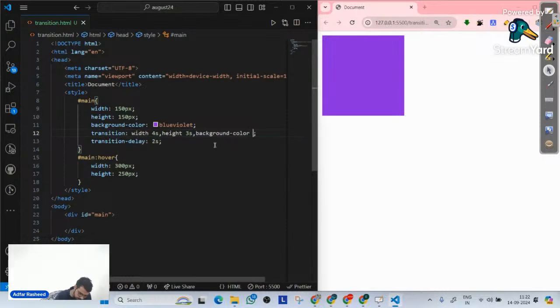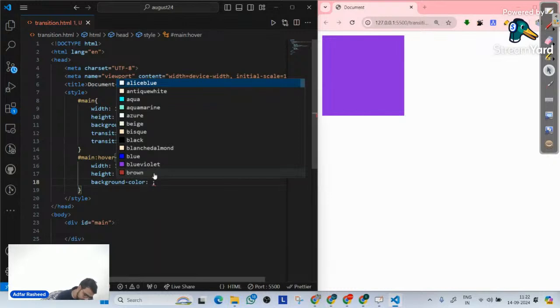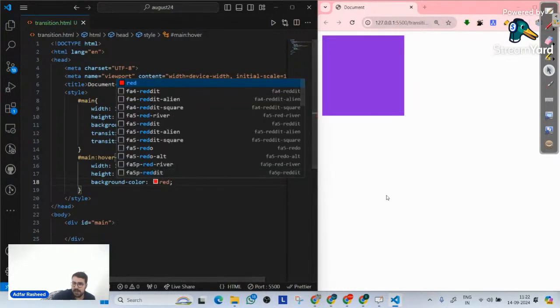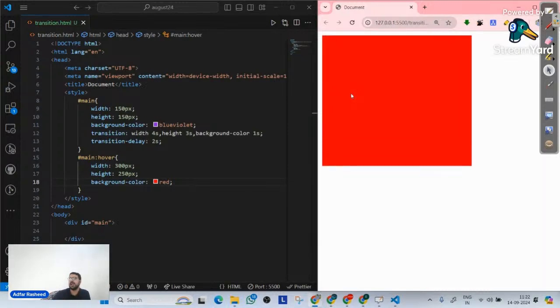So background color for how many seconds? Only 1 second. So in that case, go over here and make the change in background color. Let's suppose it is red now. So now when I hover, after 2 seconds, transition will happen in width, height, as well as background color.